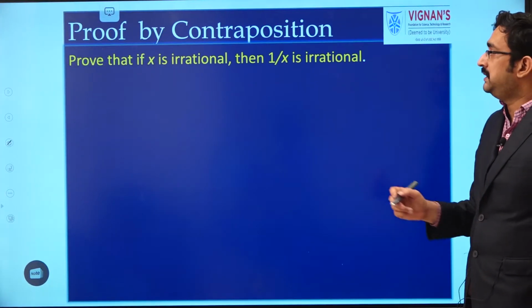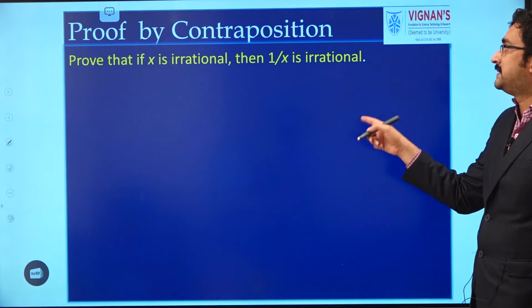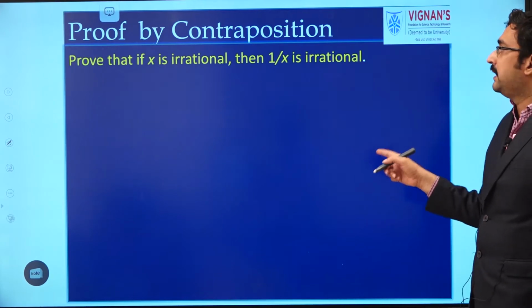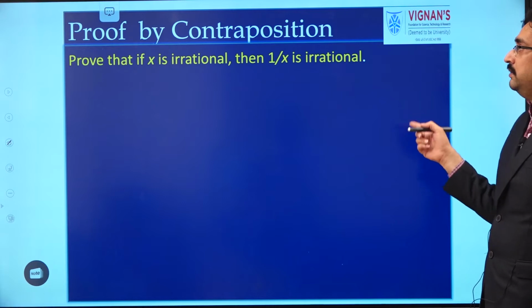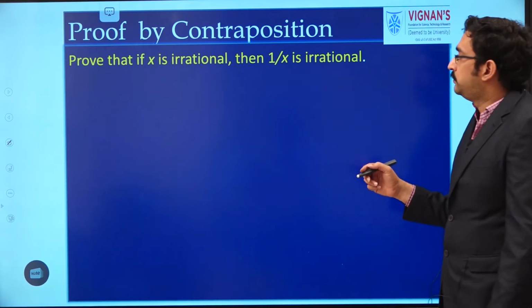Take one more example. We want to prove that if x is irrational, then 1 by x is also irrational. Using proof by contraposition, we have to prove it.